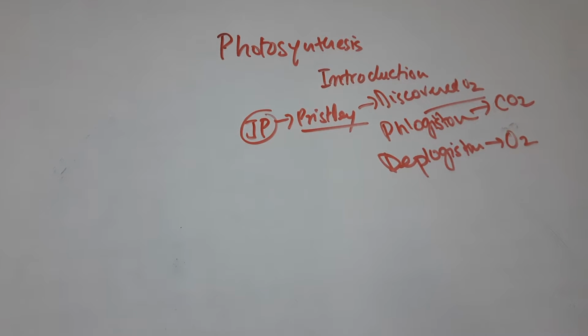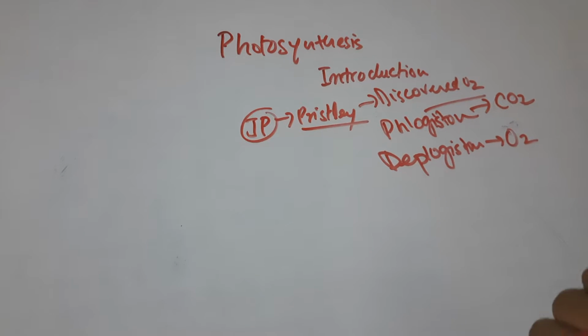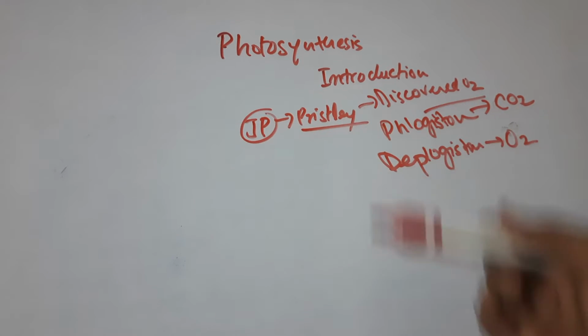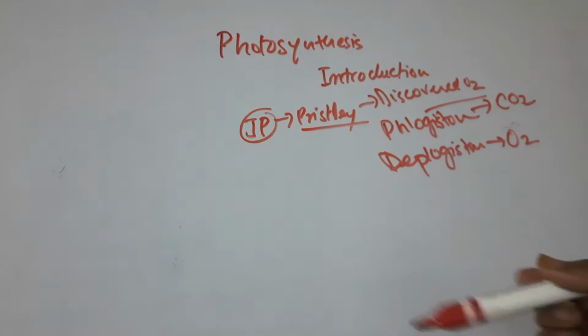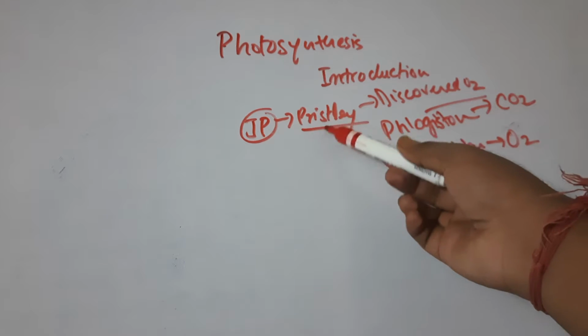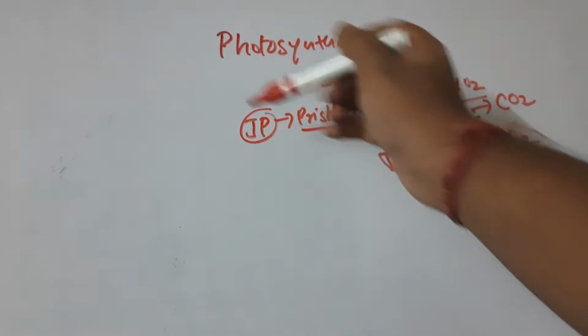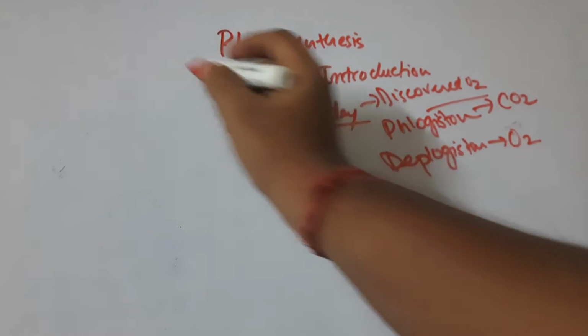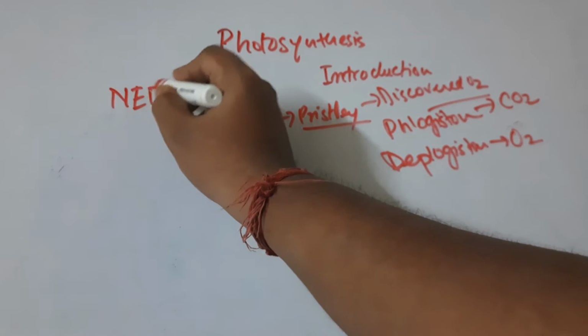So today we are going to start the photosynthesis introduction, and the introduction to photosynthesis starts with the name of the scientist, and the name of the scientist is JP, also known as Priestley. Actually, this P stands for Priestley. It also comes with this name. I am doing all this on the basis of NEET.